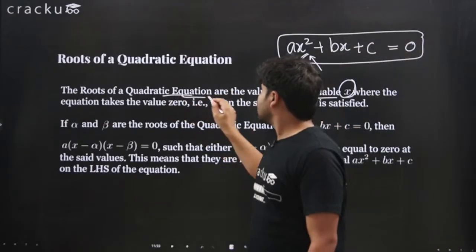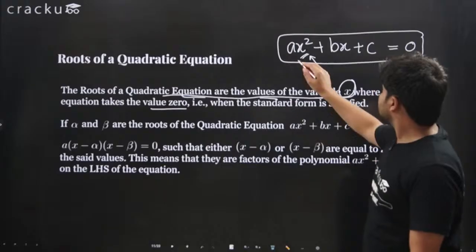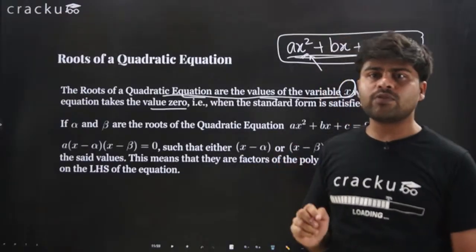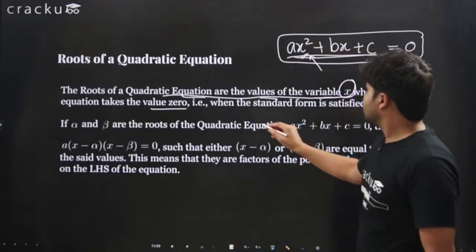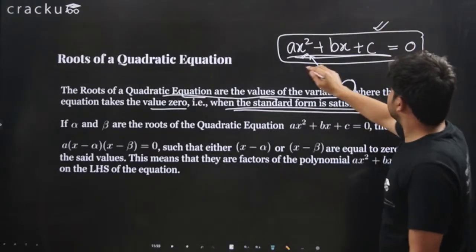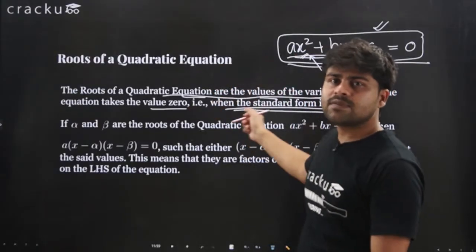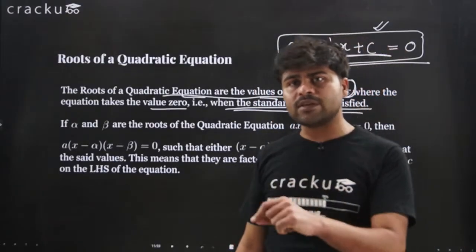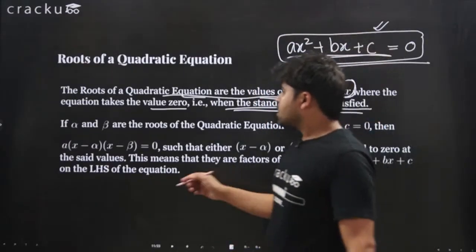But the roots of a quadratic equation are the values of the variable x where the equation takes the value 0. So this equation will take the value 0 for some value of x, and that value of x will be referred to as the root of the quadratic equation. So when the standard form is satisfied, okay, so this is the standard form of the quadratic equation. When we put an x value here such that this form is satisfied, we will say that the quadratic equation is satisfied, and therefore the value of x that we just put in is the root of this quadratic equation.